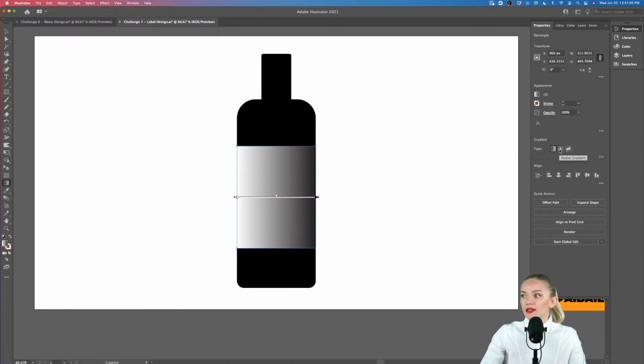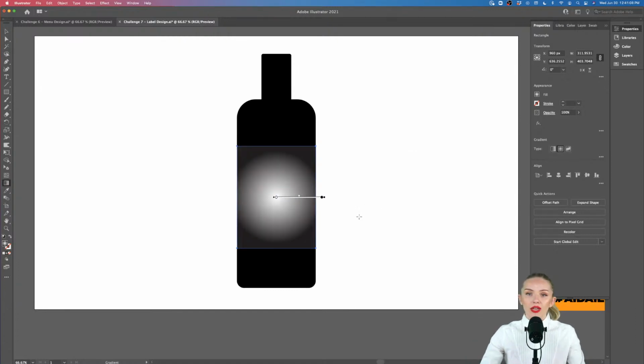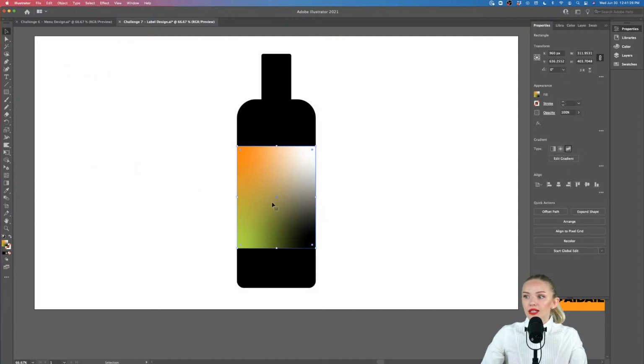Now, if we select the radial gradient, we will see that we have a circle in the middle and it spreads out to a different color, right? And in the same way, we can go in and adjust the gradient as we want. But one of the funnest gradients that I really love is the freeform gradient. The freeform gradient creates several points, and we can move those points around, and those points all have a specific color. Here we have orange, here we have white, here we have green and black.